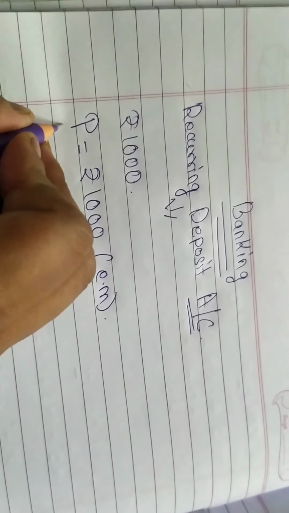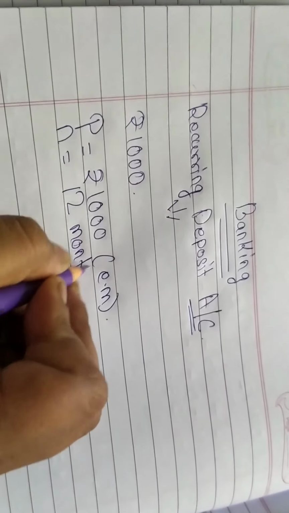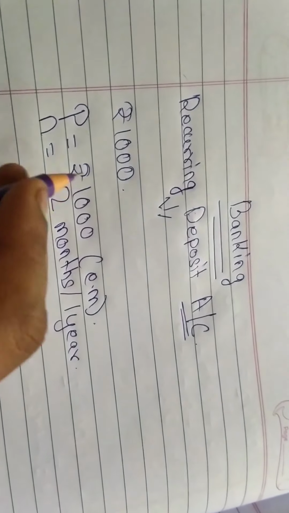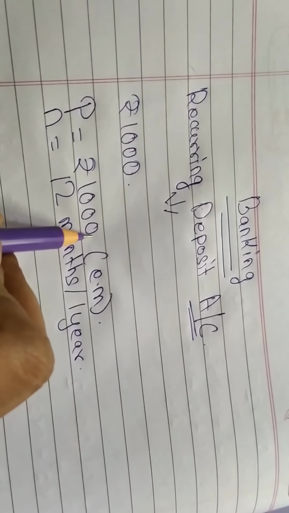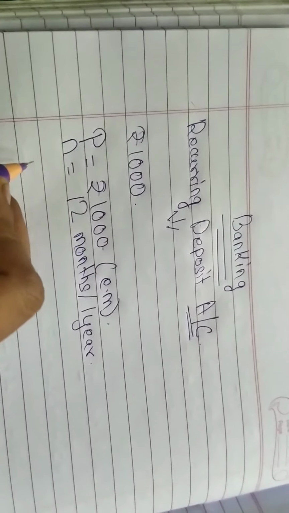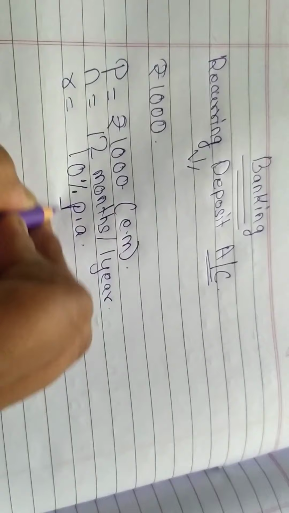Suppose 12 months. So n is equal to the number of months, that is 12 months, or I can say 1 year. P is the amount deposited, that is ₹1000, and n means for how many months I have deposited the money. Now the rate: what will be the rate of interest at which the person will earn the money? Suppose it will be 10% per annum.